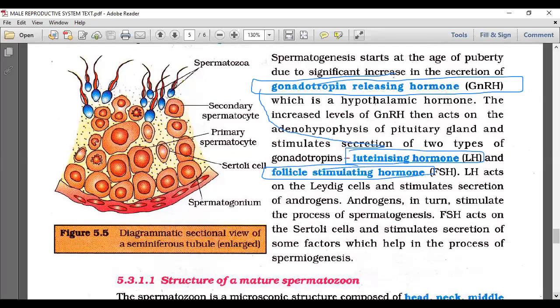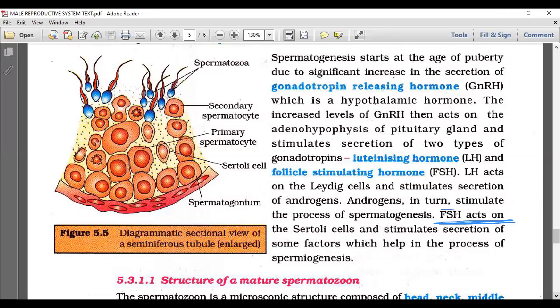Now we need to see what FSH and LH can do. First of all, the FSH hormone. You need to read in the order which I am explaining. So I'm coming from FSH. FSH acts on the Sertoli cells and stimulates the secretion of some factors which help in the process of spermiogenesis. FSH for spermiogenesis, you need to remember that.